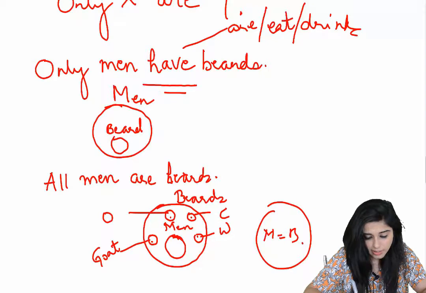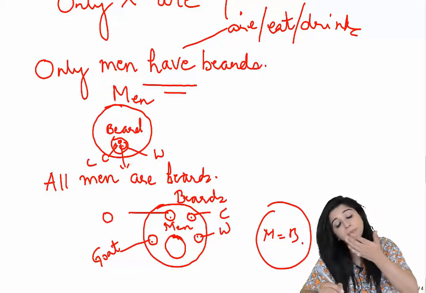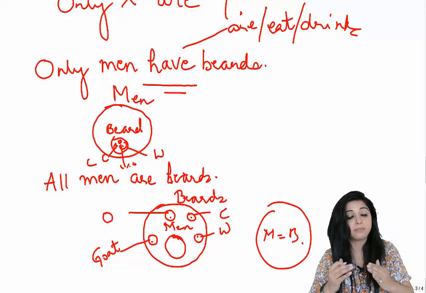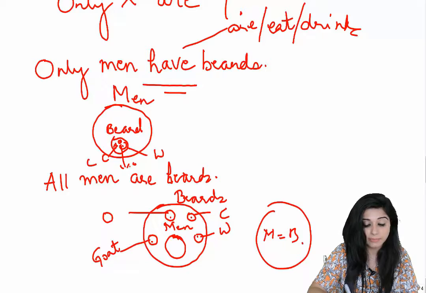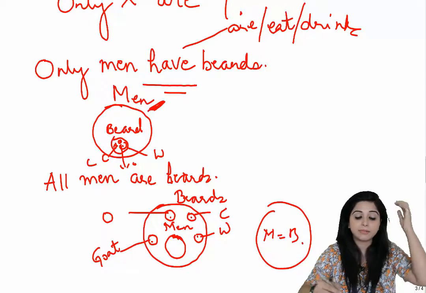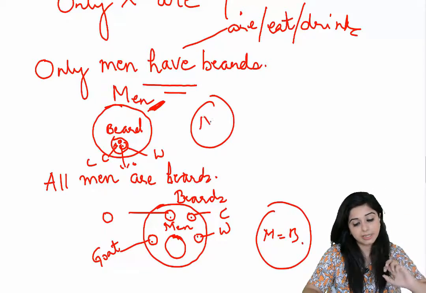Even here there can be different entities like women, children, old people that may have beards still, but for them to have a beard, it would be important that they be men also, right? Did you understand? So we're basically drawing the same thing. The other representation can also be m is equal to b in this case.